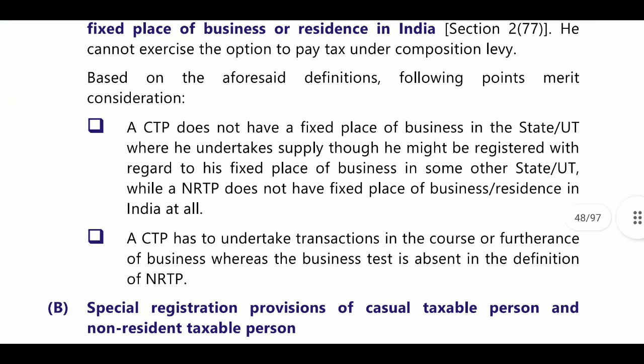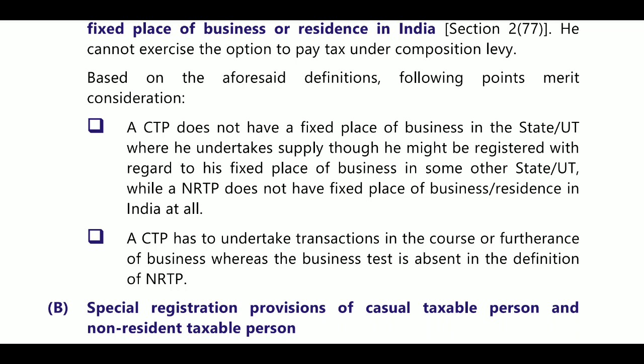And of course, there are the following points for consideration. In case of a CTP, he does not have a fixed place of business in the state or union territory where he undertakes the supply, though he might be registered for his fixed place of business in some other state. While an NRTP does not have a fixed place of business or residence in India at all.